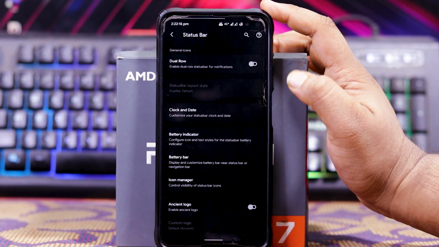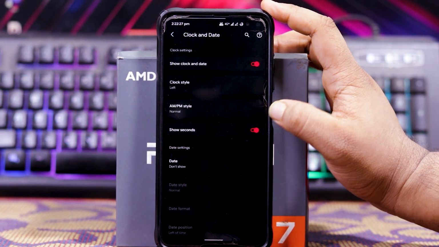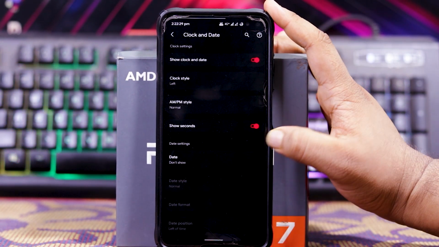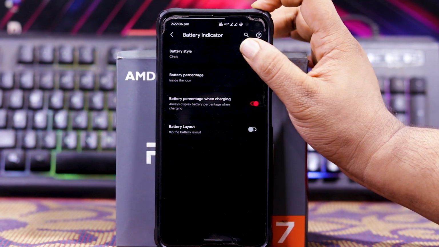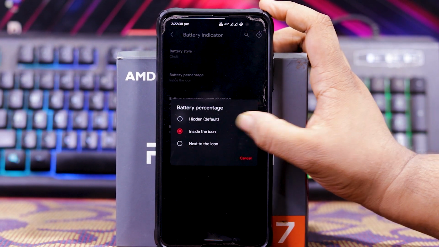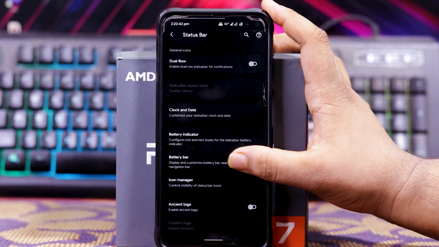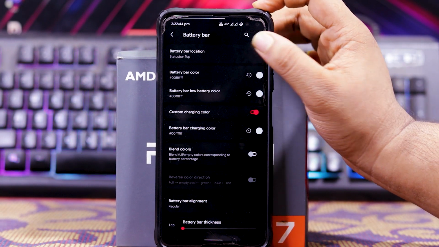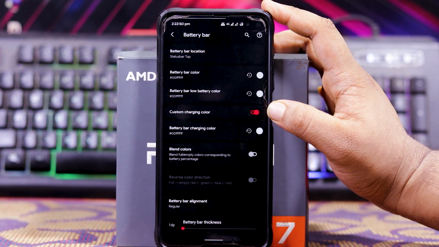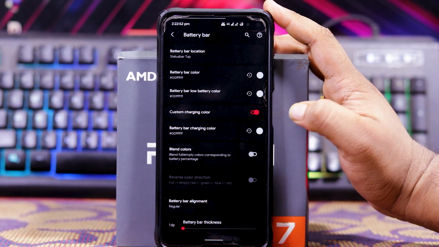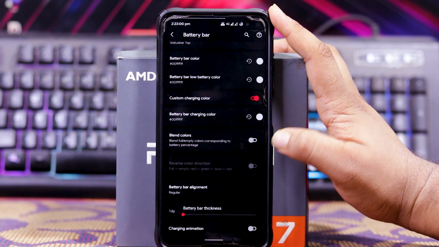Then in status bar, you get dual row. In clock and date, you get clock style, AM PM style, show seconds, etc. In date, you get date style, date format, date position, etc. In battery indicators, you get battery style, battery percentage when charging, and battery layout. In battery bar, you get battery bar location, battery bar color, battery bar low battery color, custom charging color, battery bar charging color, blend colors, battery bar alignment, battery bar thickness, and charging animation.